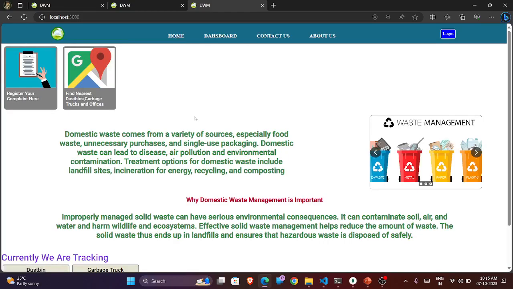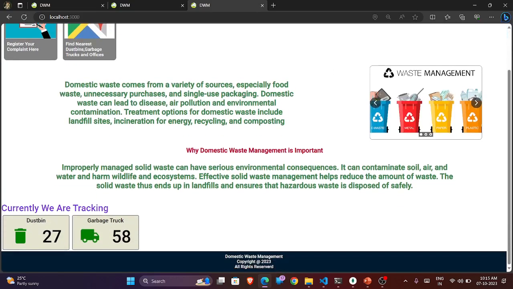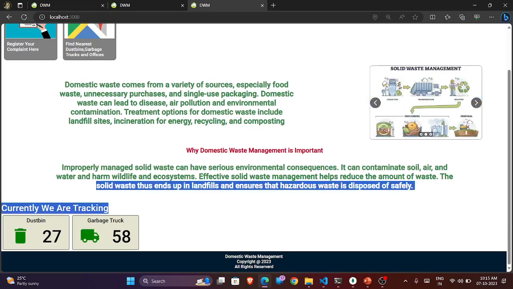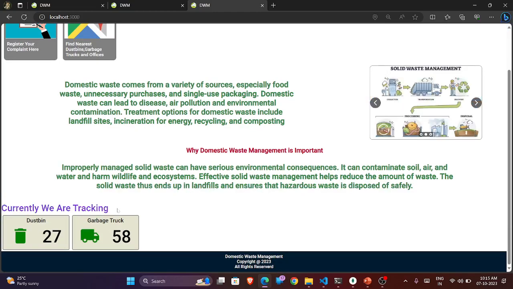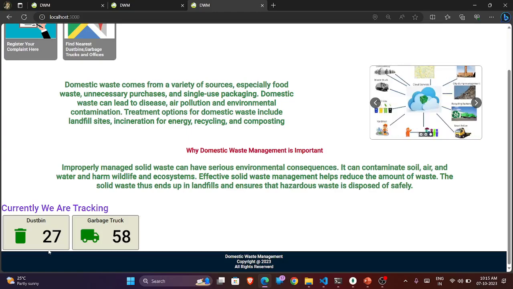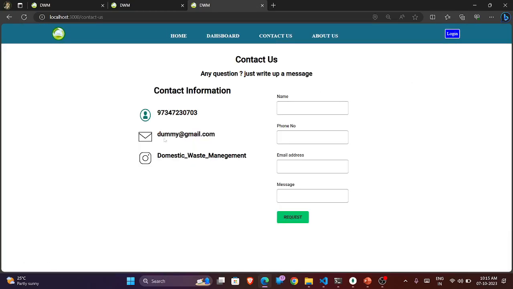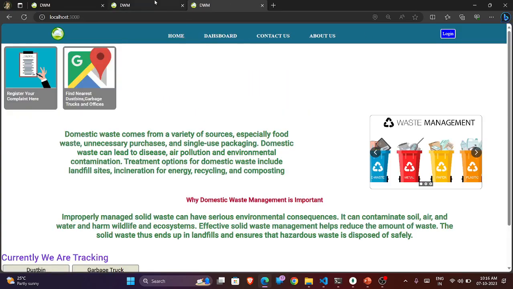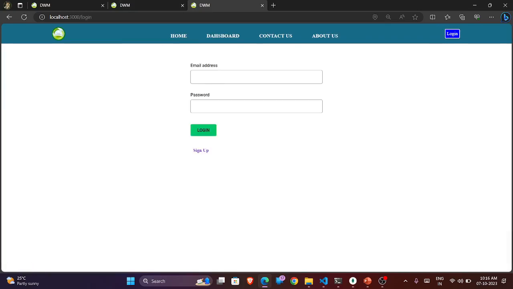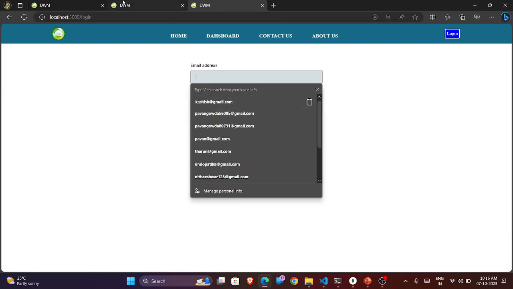Coming to home, there is some description, and we also have data analytics where we are giving information about how many dustbins have been installed and how many garbage trucks we are connected with. The citizen can directly contact the office by providing their information so that the office will respond as soon as possible. Coming to the login section, we need to log in as the user.